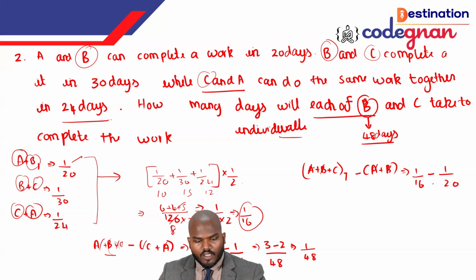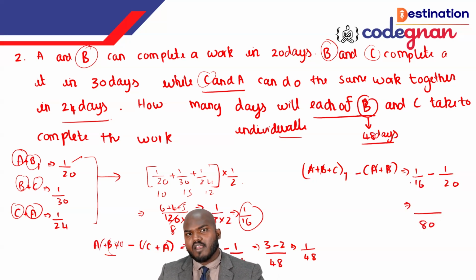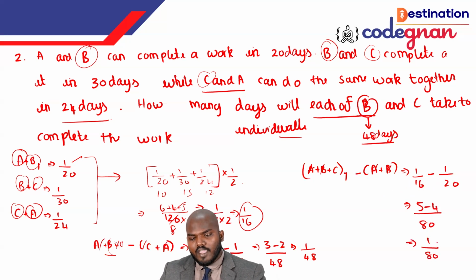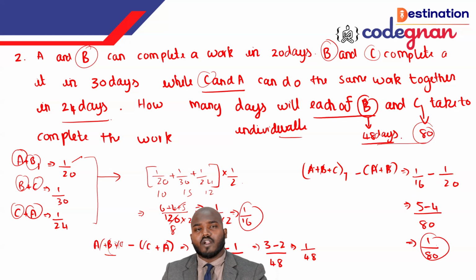1 by 20. Obviously, if you take the LCM of 16 and 20, it will give you the value 80 below. So if you need the 80 over here with respect to 16, you need to multiply by what? 5. If you need to get the 80 with respect to 20, then you can call it 5 minus 4. It will give you the value 1 by 80. So you can say that C completes the work in 80 days. So you can say that 48 and 80 are the correct answers with respect to the question they are asking here.